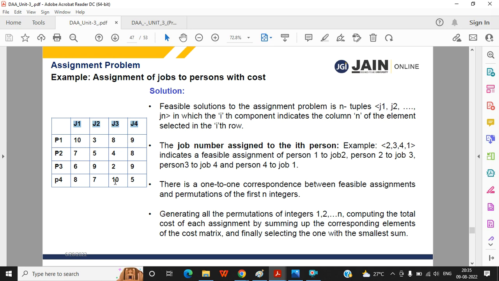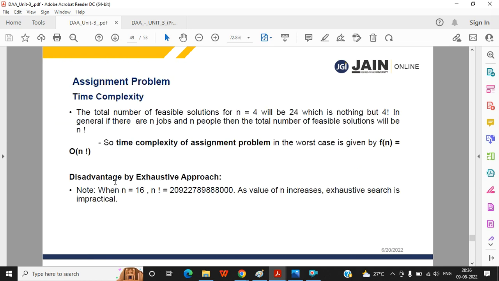So this can be solved by brute force technique. Obviously, there will be better techniques to find a solution of this assignment problem. But in brute force technique, we also can find a solution. Okay. So how to do that?